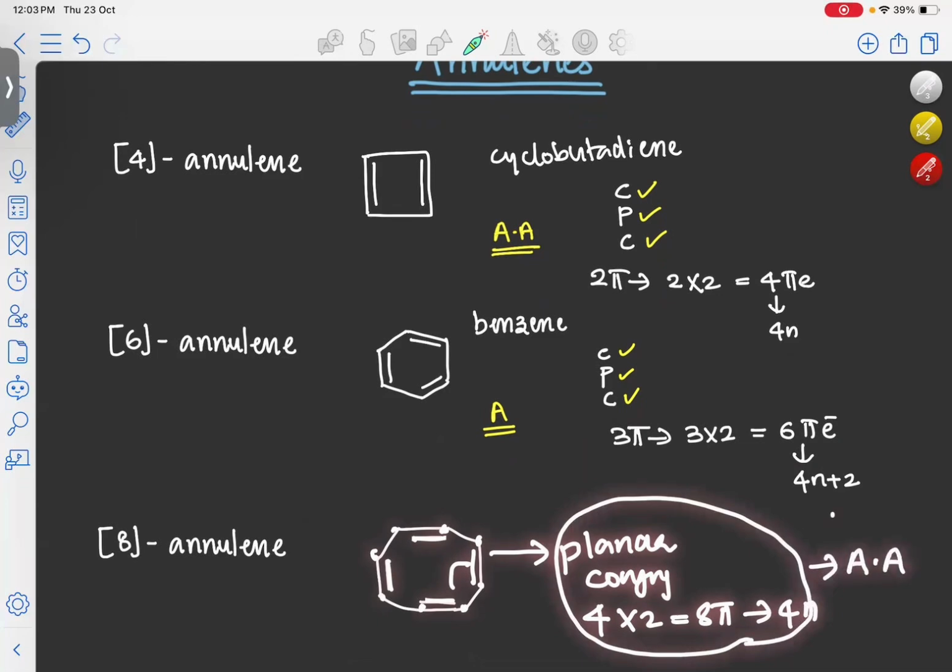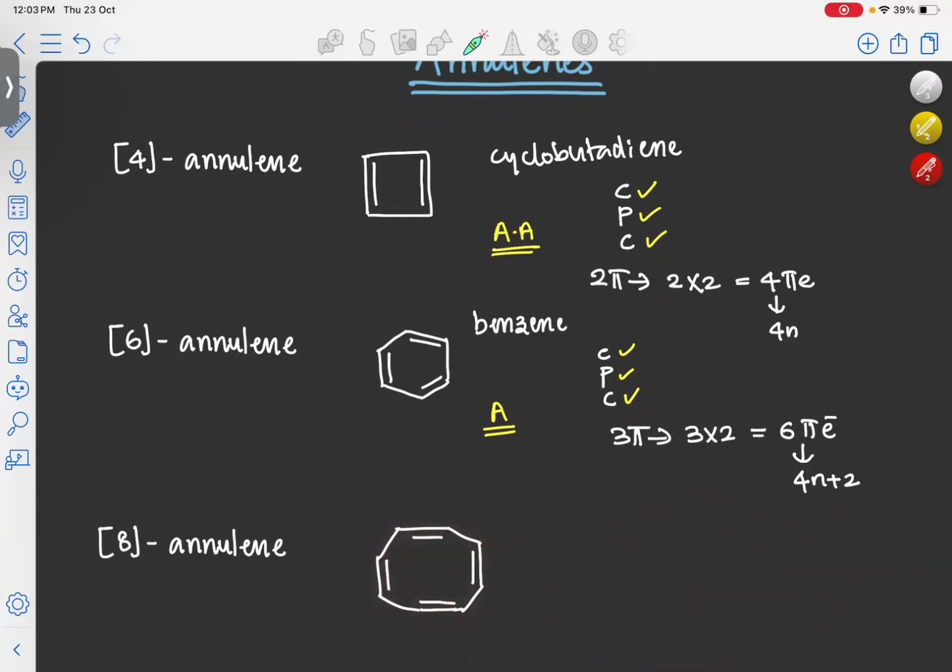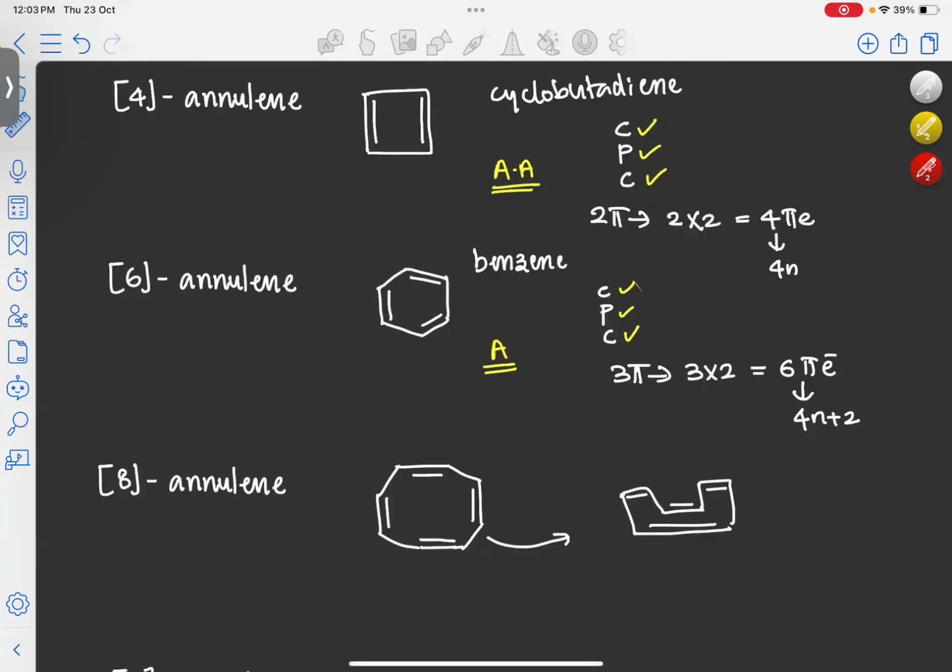But the answer is that this is not anti-aromatic, because the actual structure of this molecule is like this. It will adopt a tub structure like this. It will not have a planar structure. Instead, it will have a tub structure, so it will be non-planar. If a molecule is not planar, then that molecule will become non-aromatic. So that's why [8]-annulene is non-aromatic.